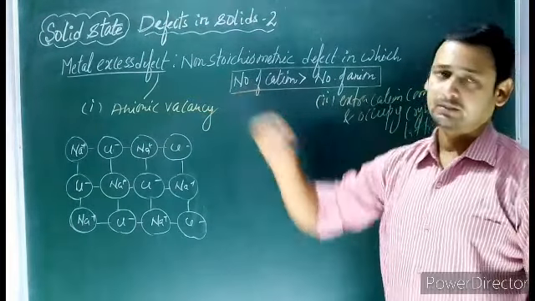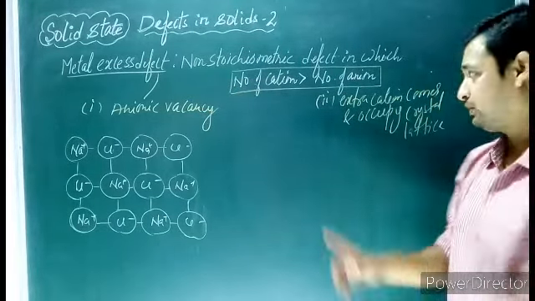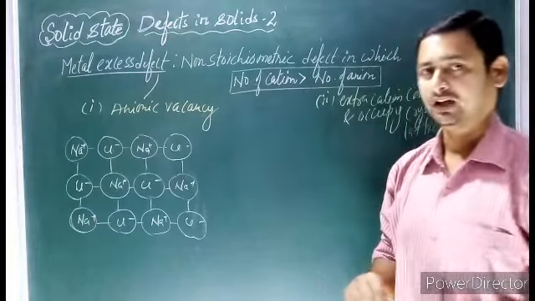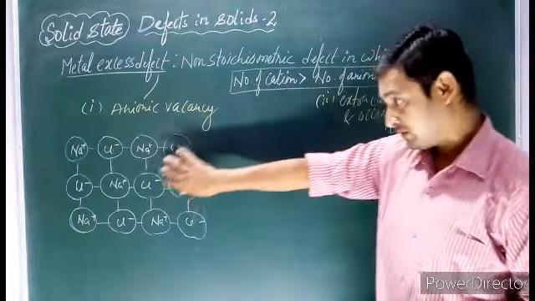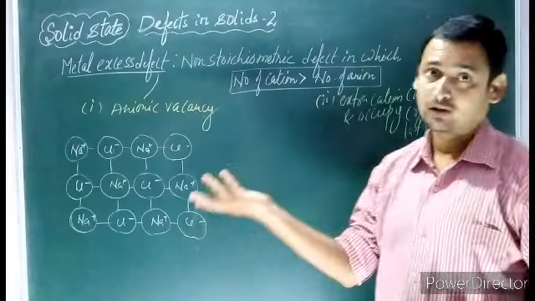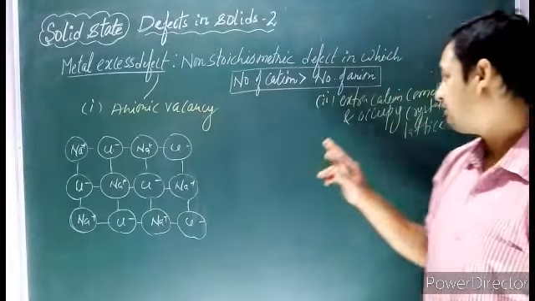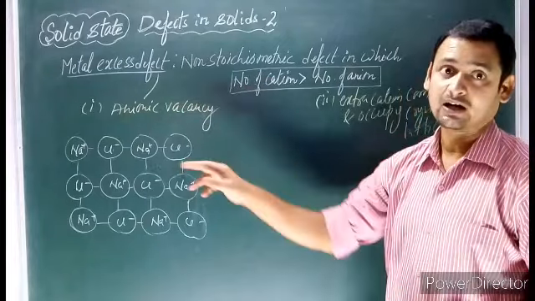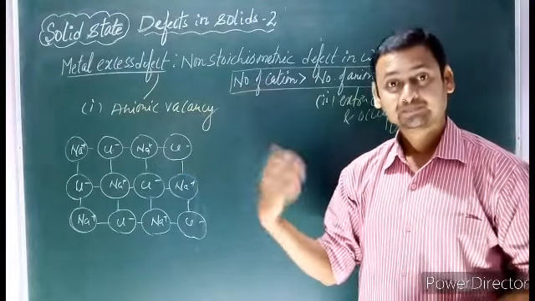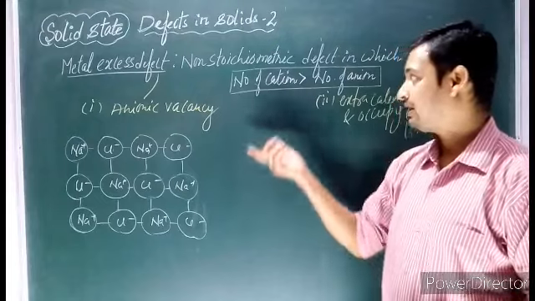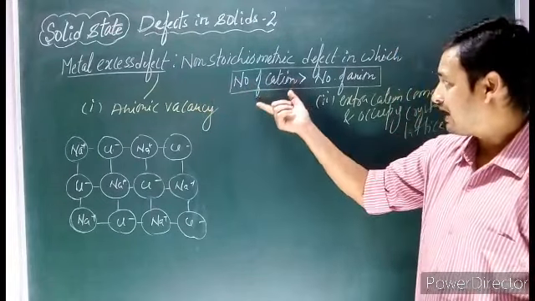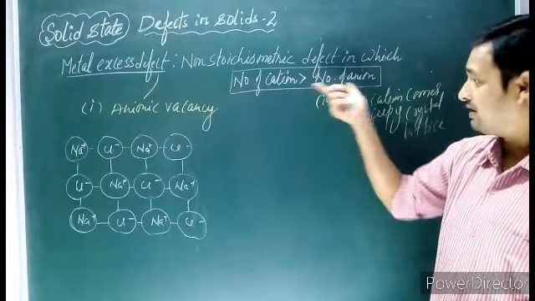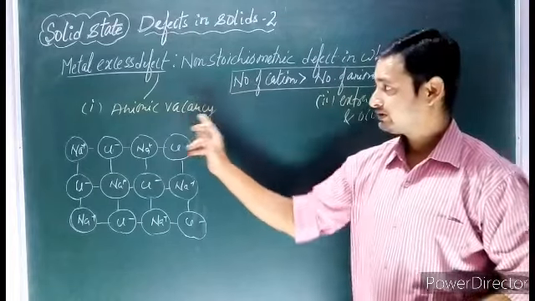So metal excess defect can be possible by two types of phenomena. Either an anion must leave the crystal, so the cations automatically increase, or an extra cation can come. With an extra cation, the number of cations increases and we get a metal excess defect. The number of cations becomes greater than the number of anions. So let's discuss this first one.